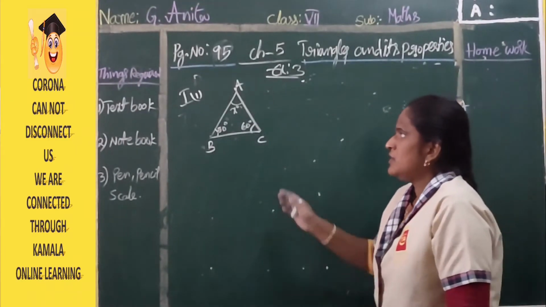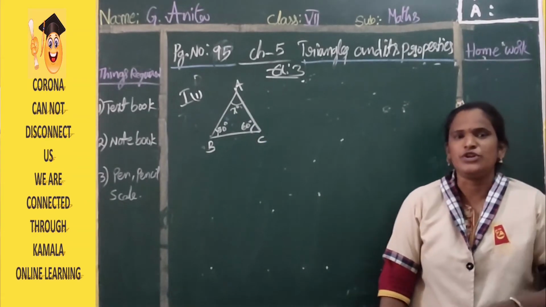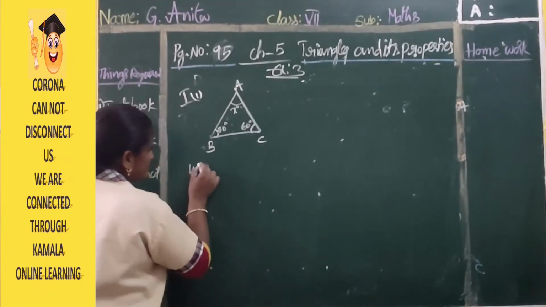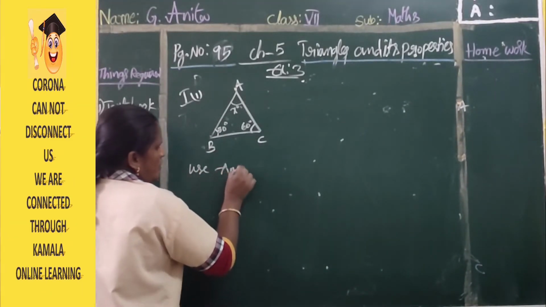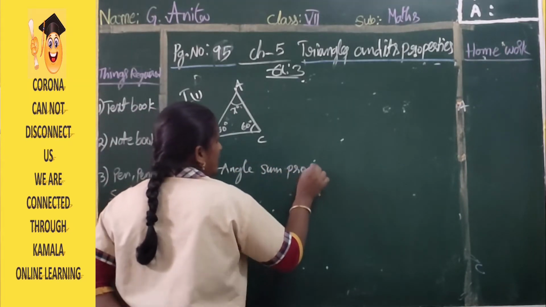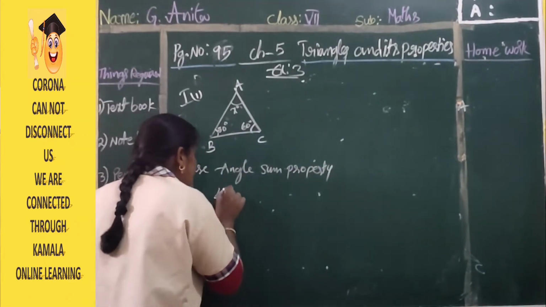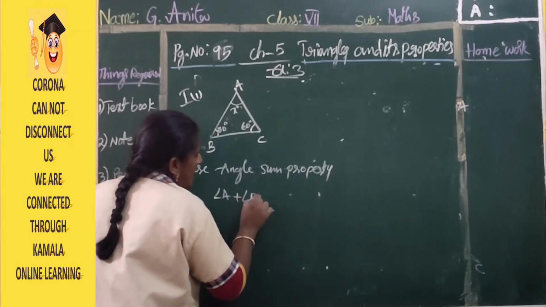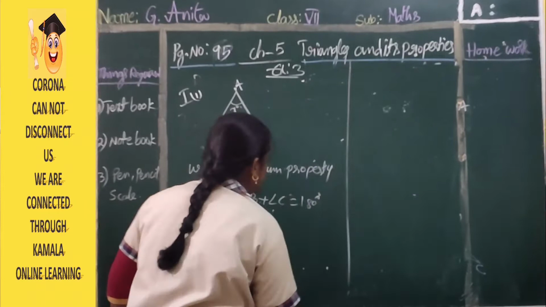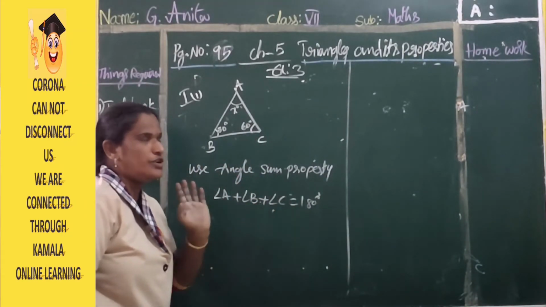Tell me. In triangle ABC, the sum of all angles is equal to 180 degrees. That point you know already. So use angle sum property. Which property are we using? Angle sum property. So what is the meaning of angle sum property? Angle A plus angle B plus angle C should be equal to 180 degrees. So here children, we are using angle sum property. Angle A plus angle B plus angle C is equal to 180 degrees.